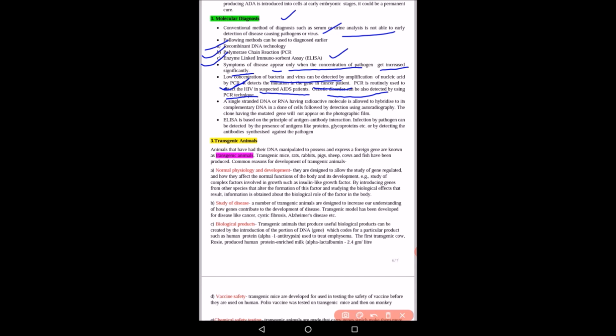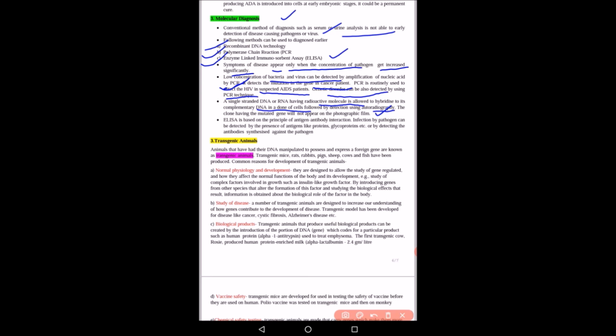A single standard DNA or RNA having a radio labeled molecule is allowed to hybridize with the complementary DNA in the clone cells, and this is done by autoradiography. The clone having the mutated gene will not appear in the photographic film. So this is another technique, autoradiography, in which we can detect a particular disease.